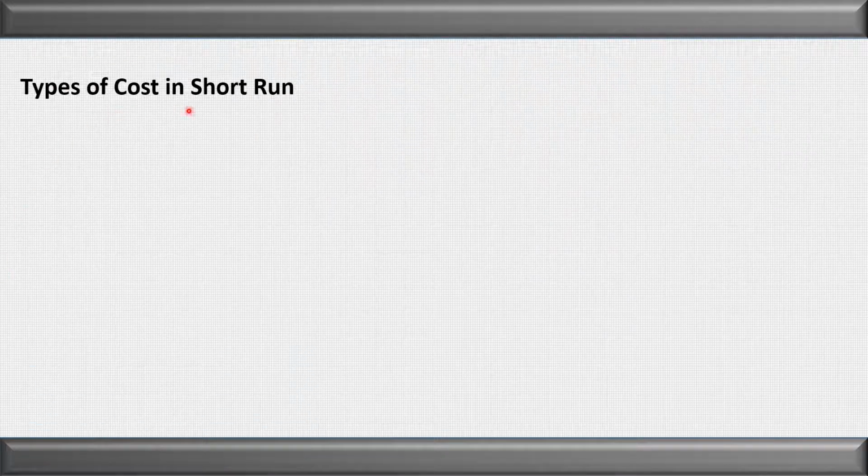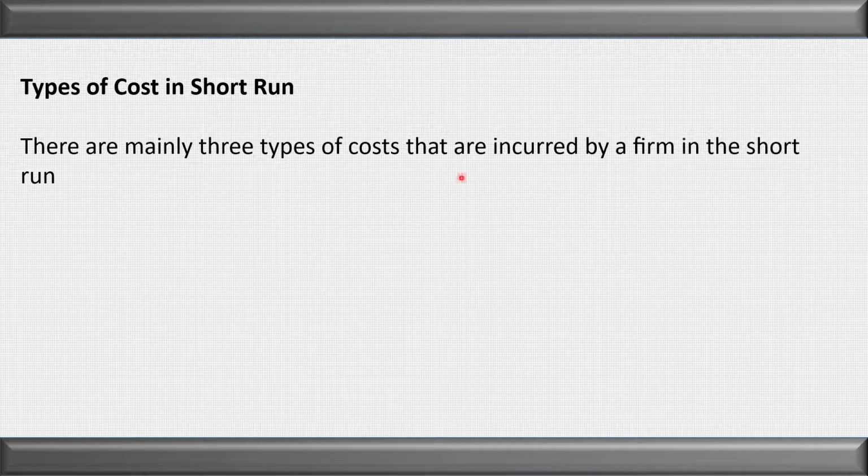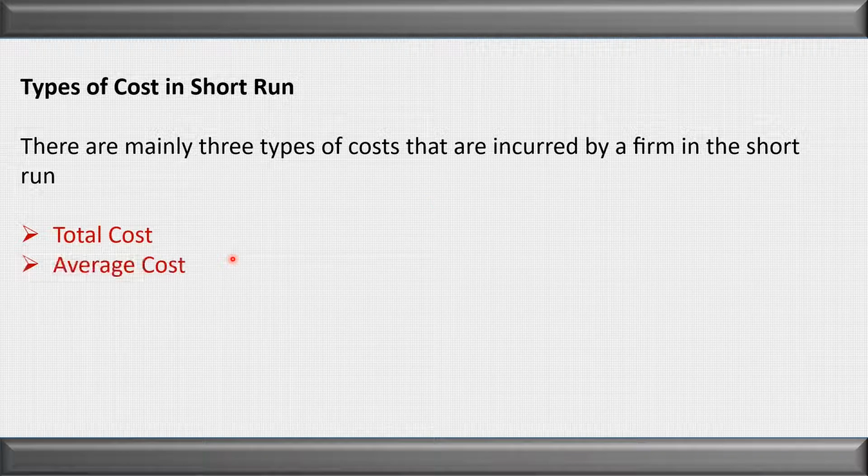Let us see the types of cost in the short run. There are mainly three types of cost that are incurred by a firm in the short run. The first one is total cost, the second is average cost, and the last one is marginal cost. In this video, we will discuss only the total cost.